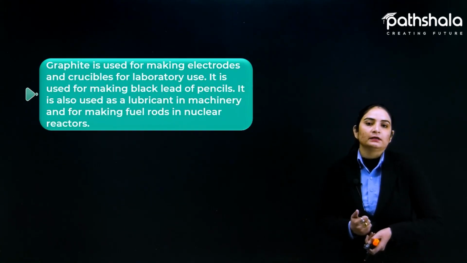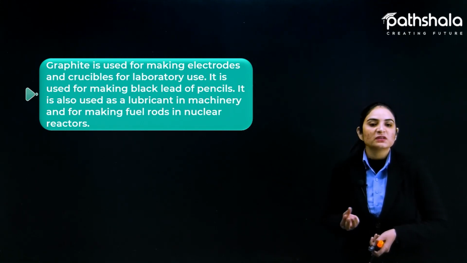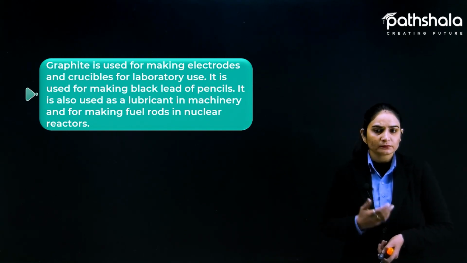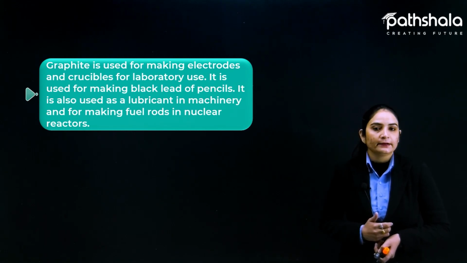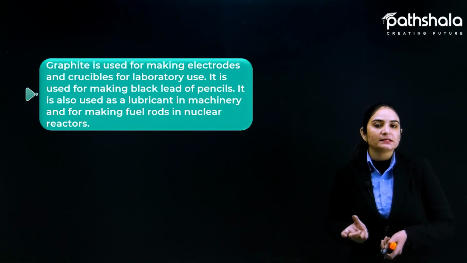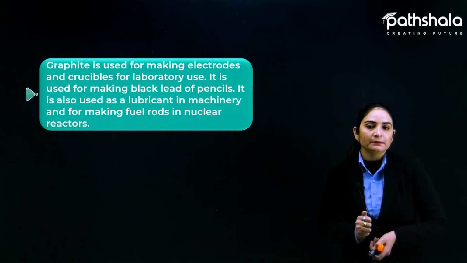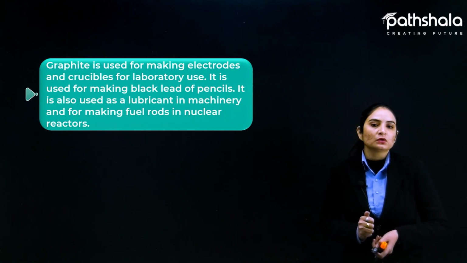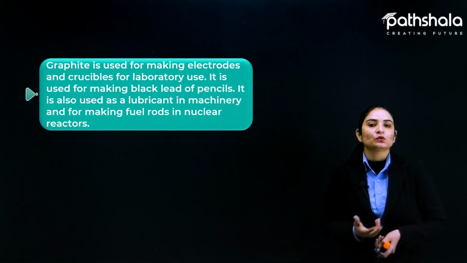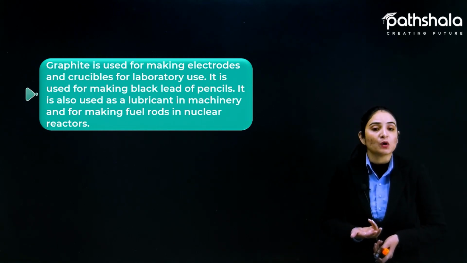Another use is graphite. Graphite is used for making electrodes and crucibles for laboratory use. Crucibles we use in the laboratory are made of graphite, and it is also used for making electrodes. It is used for making the black lead of a pencil, the pencils we write with and can erase. The lead in that pencil is made of the non-metal graphite. It is also used as a lubricant in machinery and for making fuel rods in nuclear reactors. Which non-metal is this? Graphite, which is a form of carbon.